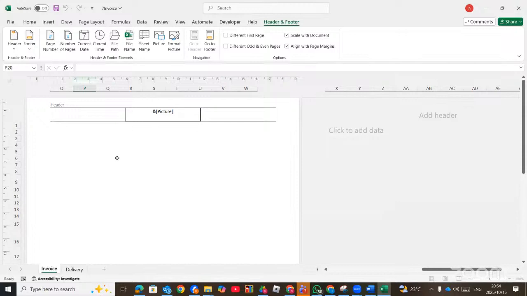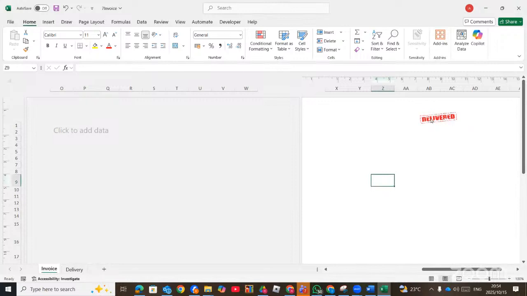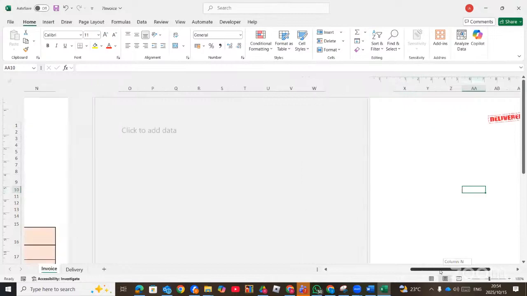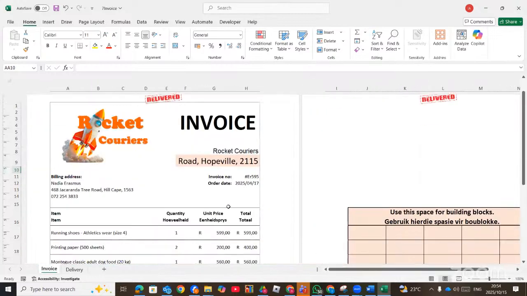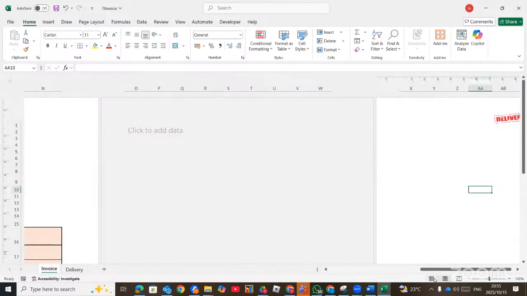Now it's going to show and pick, that is when you're in the header and footer. But if you want to see it, when you click outside, then that picture will be there in the header and then the footer. So this is that view. Now, if the examination is giving you a problem, you can change the view. When you go there, this is the page layout, and this is the page break. And here is the normal view. So you can go to normal view to remove that view. But even though it will be in the header, if you go to this view, you will see them.